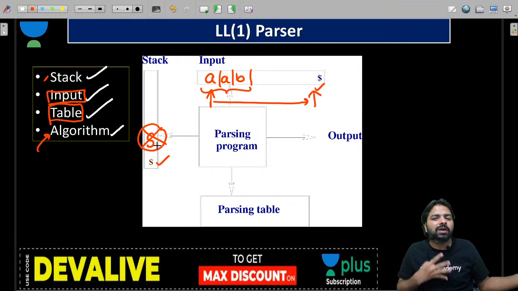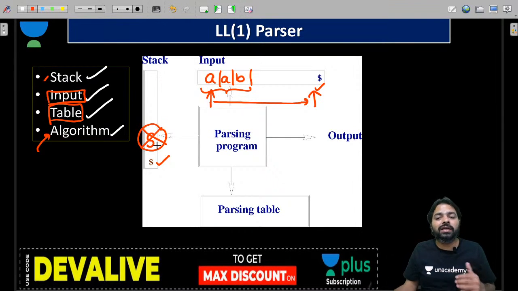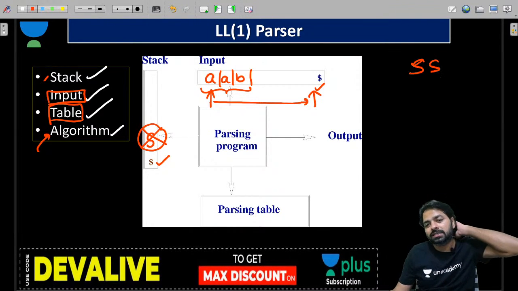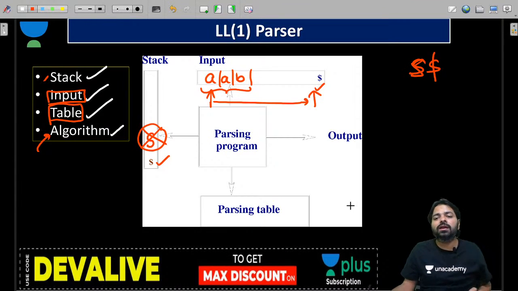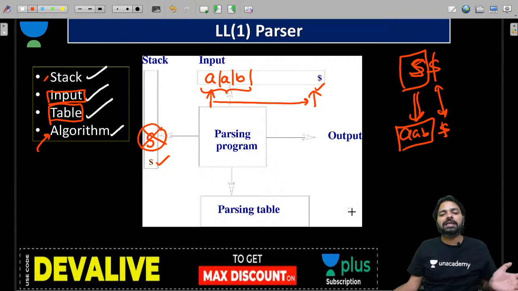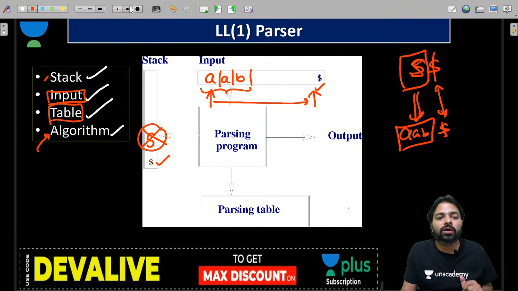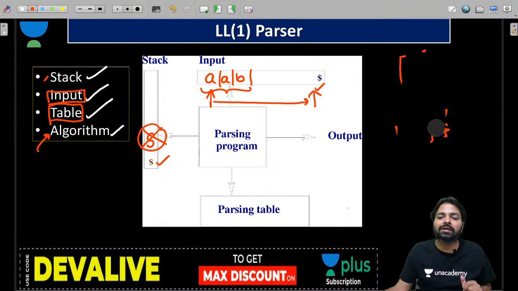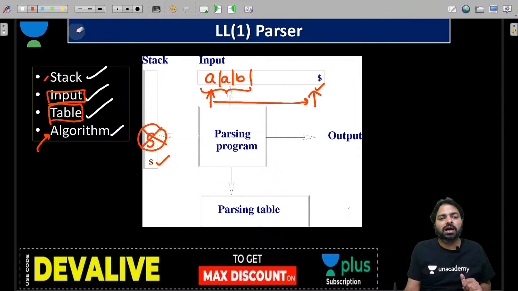This is why we require the dollar at the end of S. After S, why do we take a dollar? Because when S derives your input, then somehow we are going to check this dollar. It is going to match with AAB, then we will work on the dollar to understand our syntax. Okay, we will understand that slowly too.